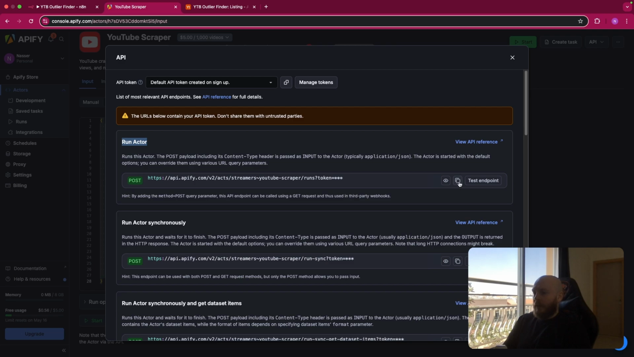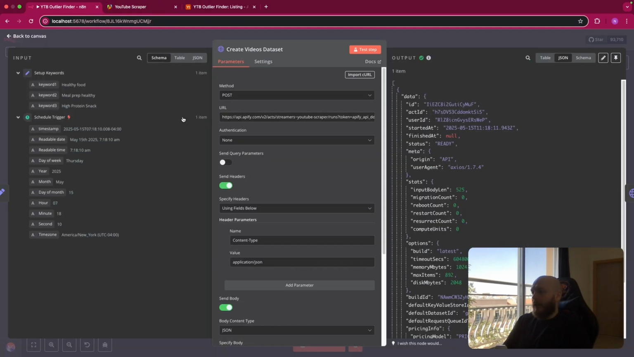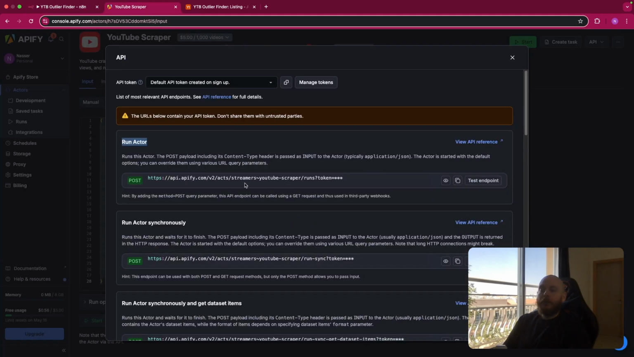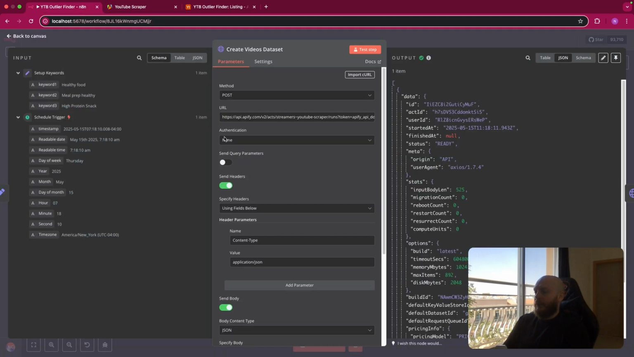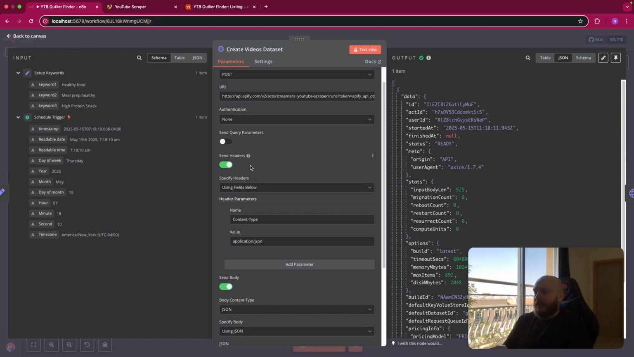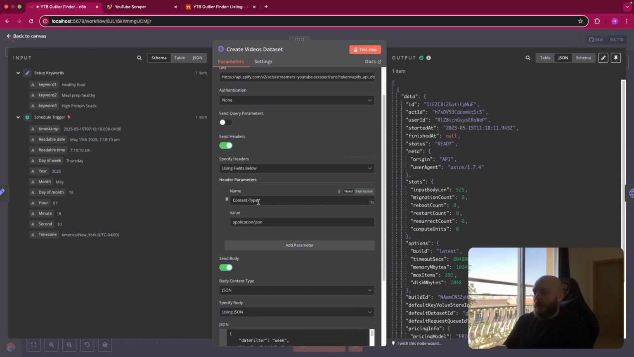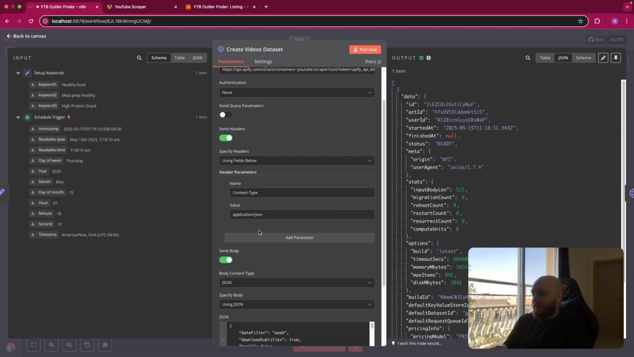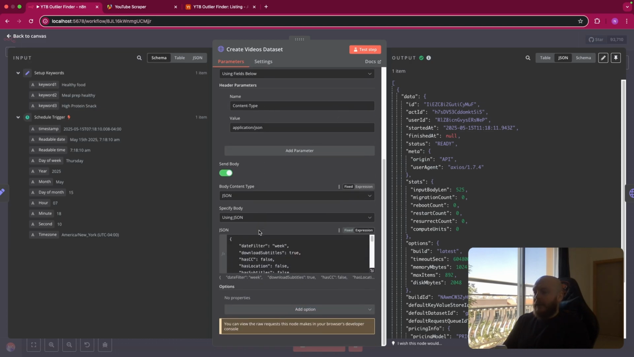You copy this link, you go back on n8n, and you paste the URL here with your Apify token at the end. But normally, if you copy it from here, when you're connected to your account, it will automatically have your token at the end. So there is no authentication. You send a header using the field below, content type, application/json. And this is where we'll send the body.